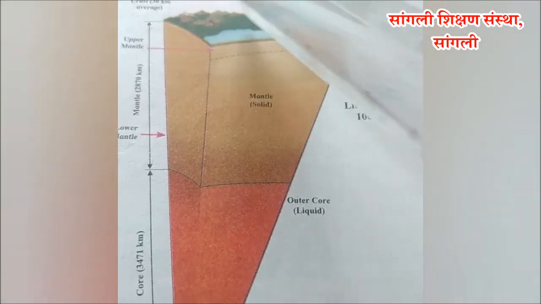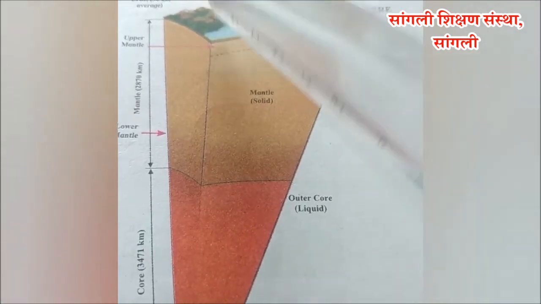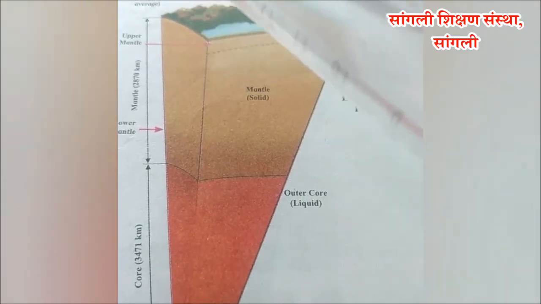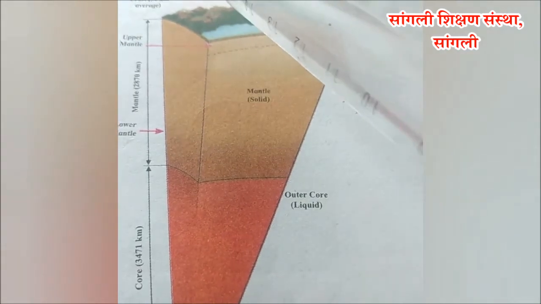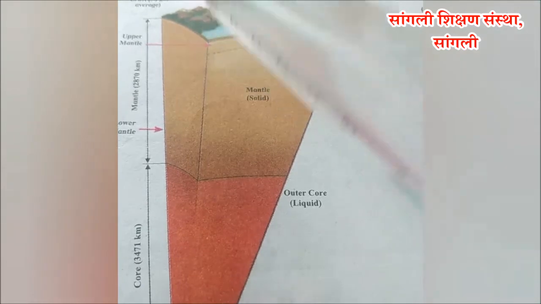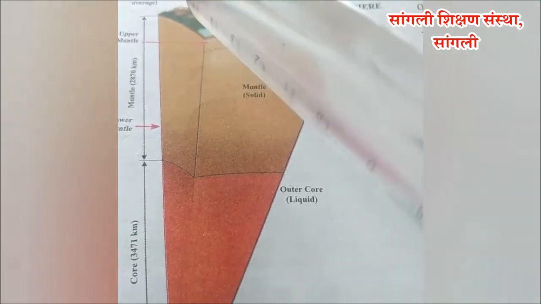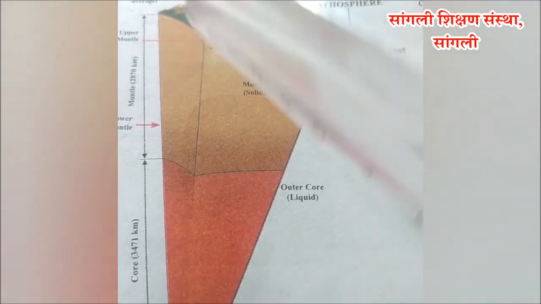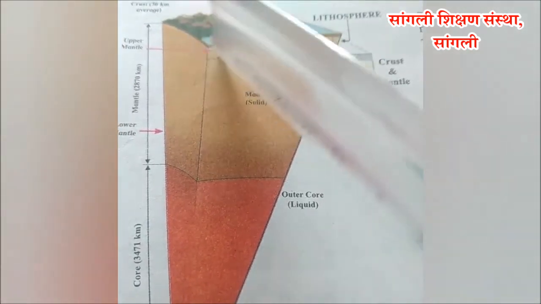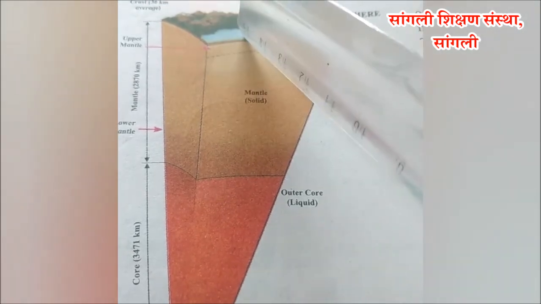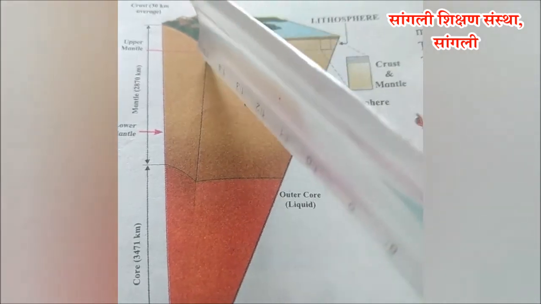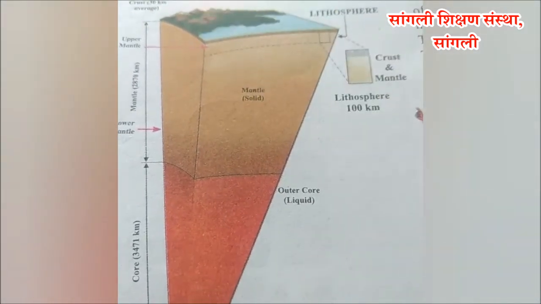The continents are mainly composed of silica and aluminium. Because of their higher proportion in this layer, the layer was earlier known as Sial. The density of continental crust is 2.65 to 2.90 gram per cubic centimeter. The thickness of this layer is approximately 30 kilometers. Here, granite rocks are mainly found in this layer.